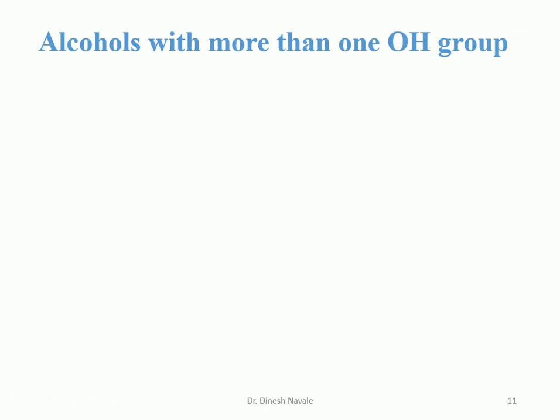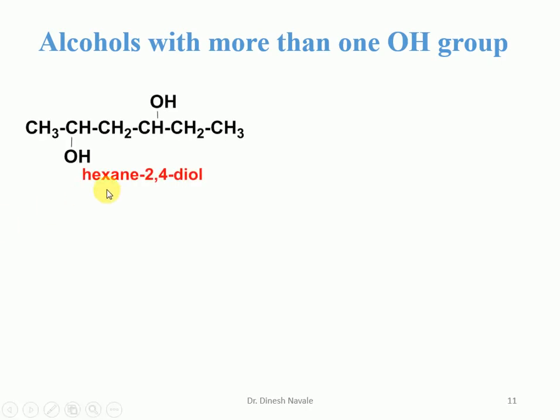So we are going to start with the nomenclature of alcohols with more than 1 OH group. Now there are compounds in which 2 OHs are there, so we have to give the lowest possible number to the substituent OH. So it will start from the left hand side, carbon number 1, then carbon number 2, 3, 4, 5, 6, so it is hexane, and E will be replaced by ol.